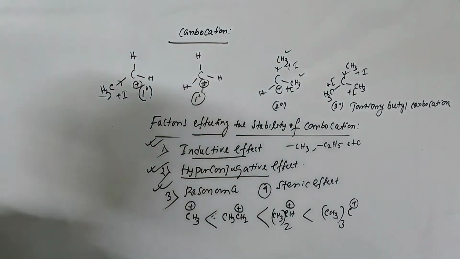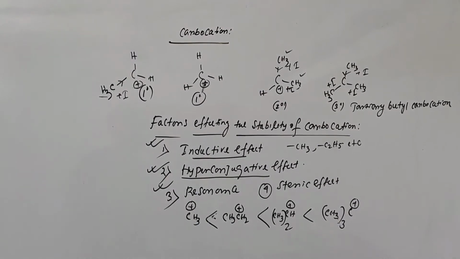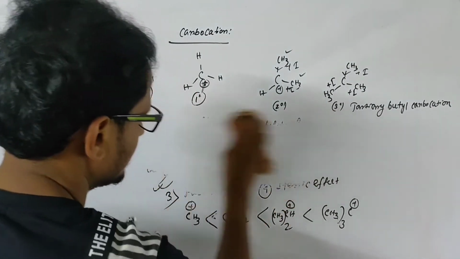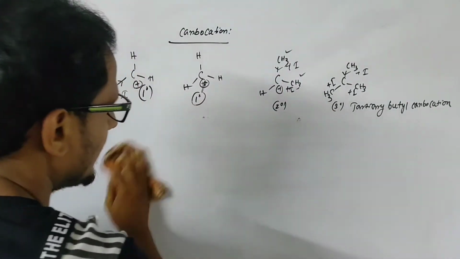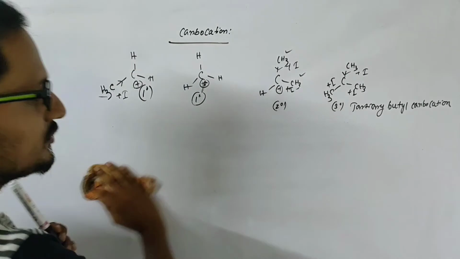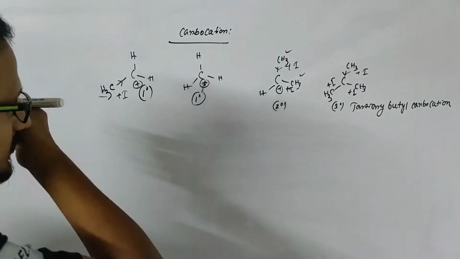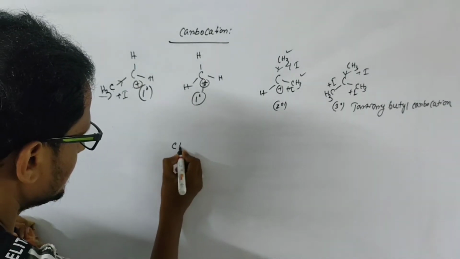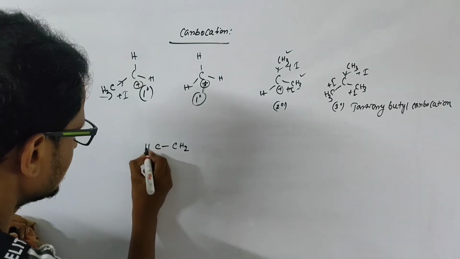Okay, so write this one. I'm erasing this one. Now, actually, how does the hyperconjugation work here? If you see this carbocation, this is the carbocation.